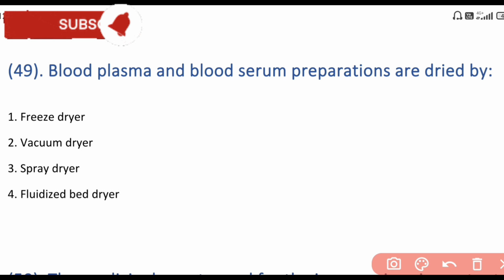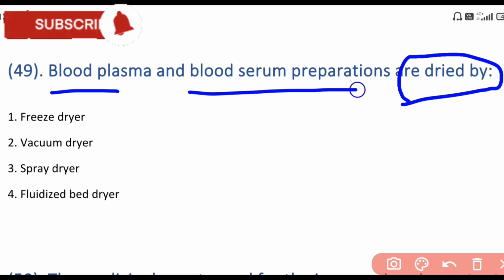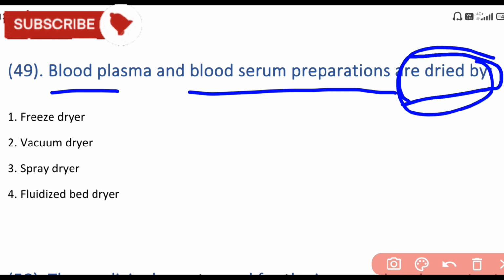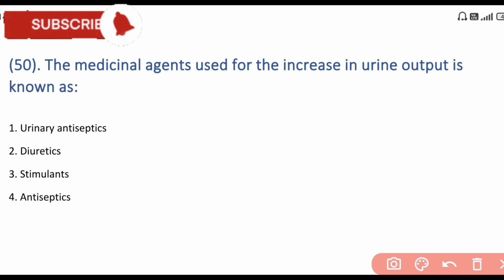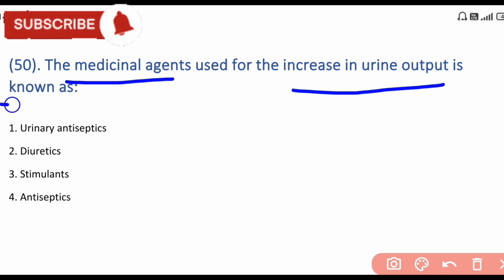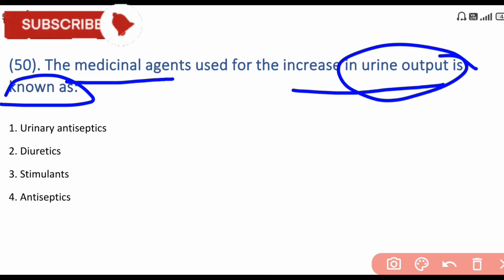Next is blood plasma and blood serum preparations are dried by. Blood plasma and blood serum preparations that are stored for a long term are dried by freeze dryer. Next is the medicinal agents used for the increase in urine output are known as diuretics. The answer is diuretics. Diuretics are used to increase the urine output.